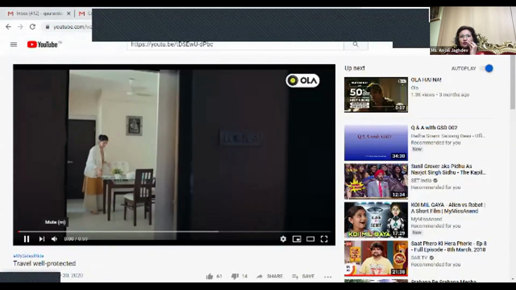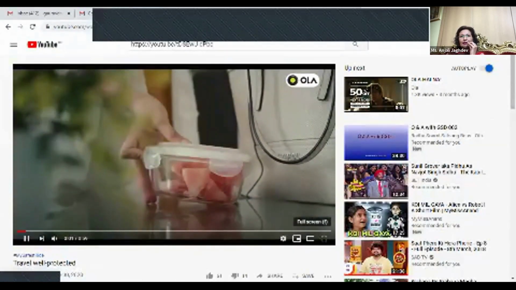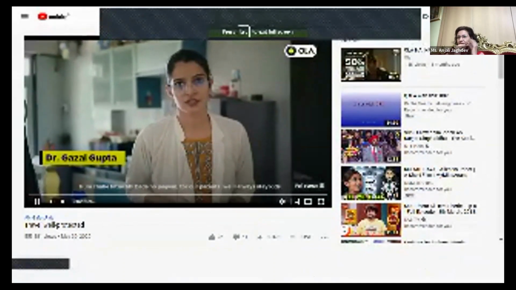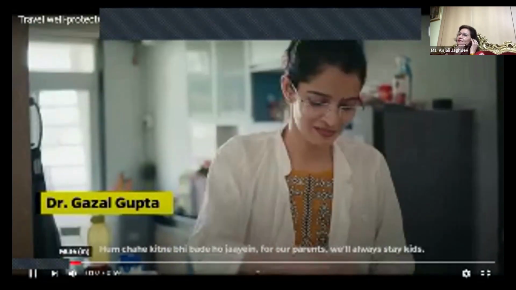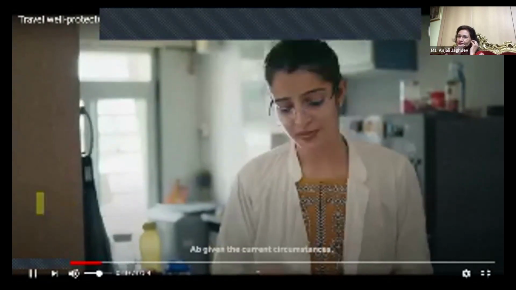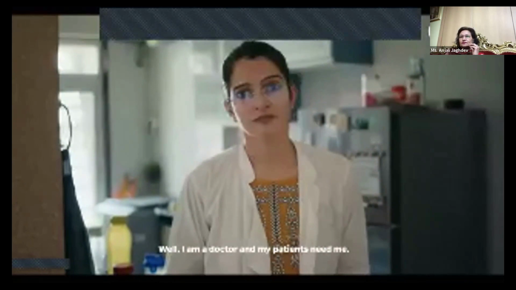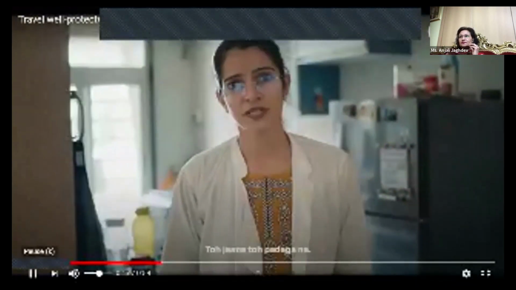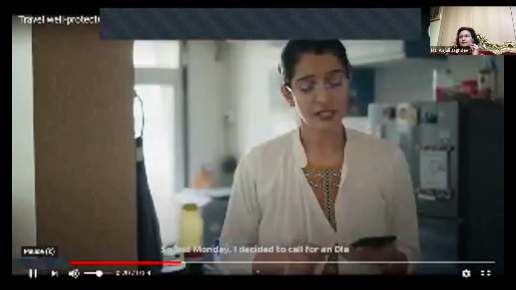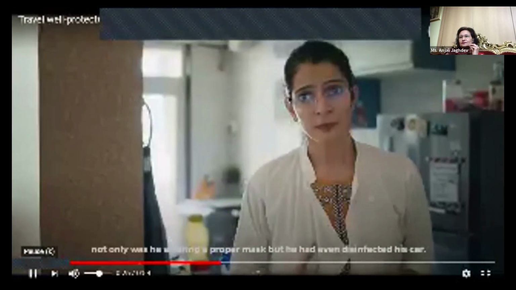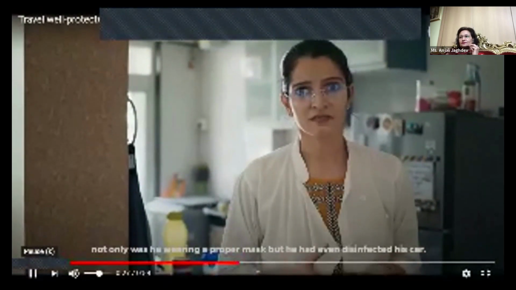First, let us view the kind of a strategy adopted by Ola Cab. हम चाहे कितने भी बड़े हो जाएं, but for our parents, we'll always be kids. But given the current circumstances, my mom is super worried. Well, I'm a doctor. My patients need me, तो जाना तो पड़ेगा ना. So last Monday, I decided to call for an Ola. And guess what? When the driver came, not only was he wearing a proper mask, but he had even disinfected his car. He even took a different route just to avoid the red zones. Quite impressive. Oh, by the way, cab में sanitizer भी था.